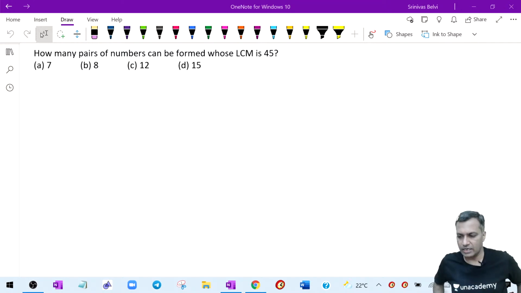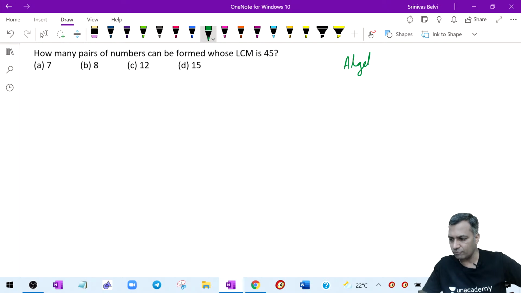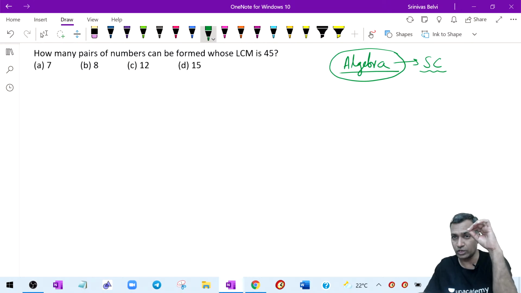Guys, those who are attending my algebra lectures, I told you that you need to be very, very careful with certain variables or questions, right? We are doing algebra in the free special class. When we were doing the free special class on algebra, I told you, we were doing same equations, integral solutions, etc. I cautioned you to be very, very careful with it.